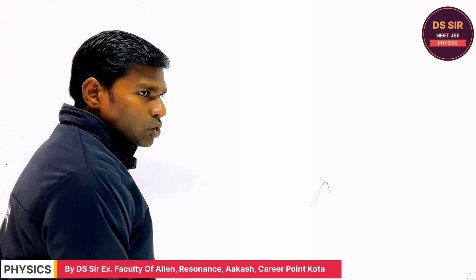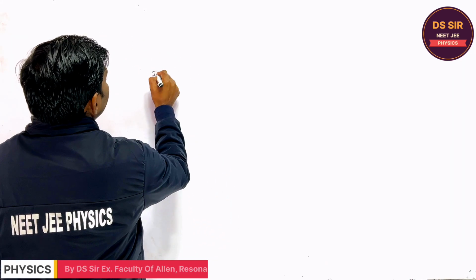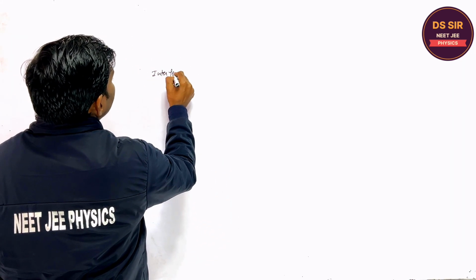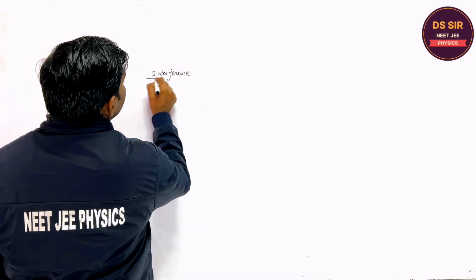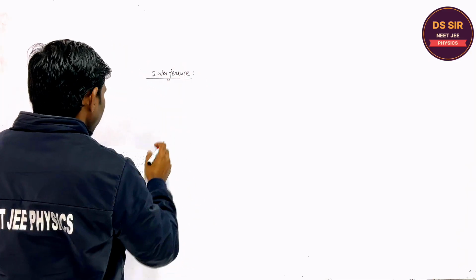Copy this. So now we will discuss the interference. What is interference?